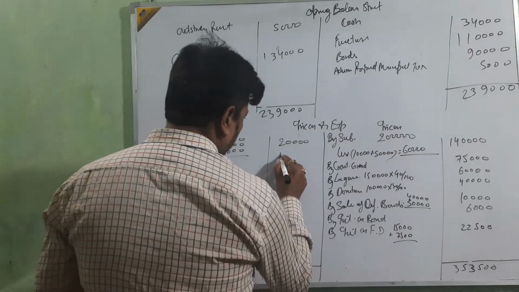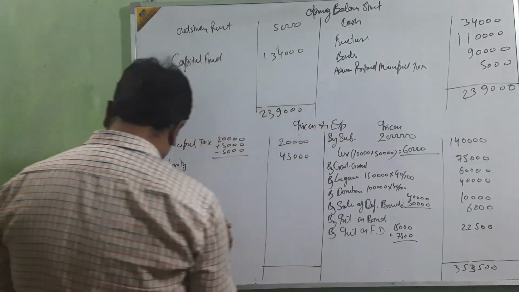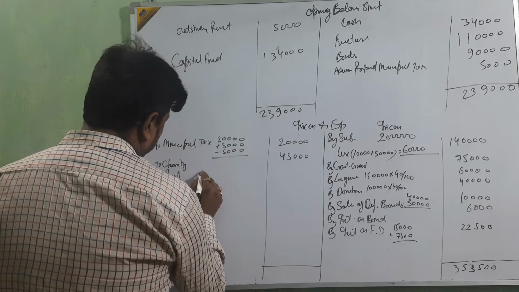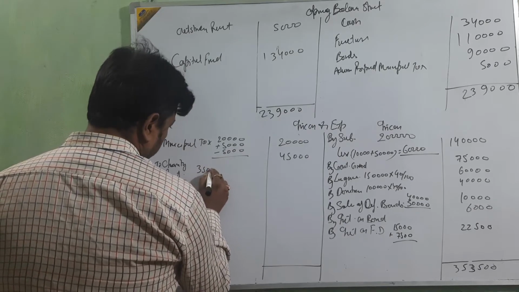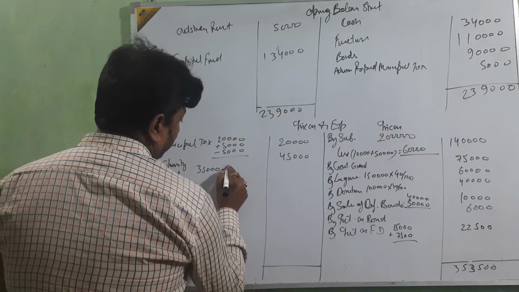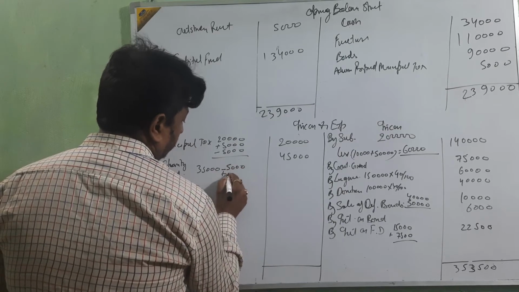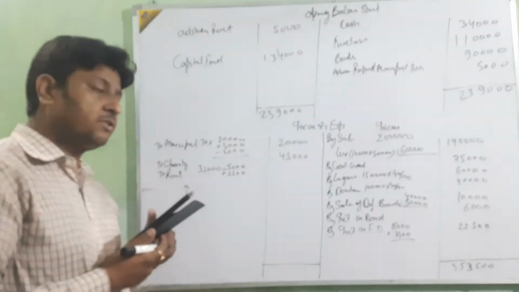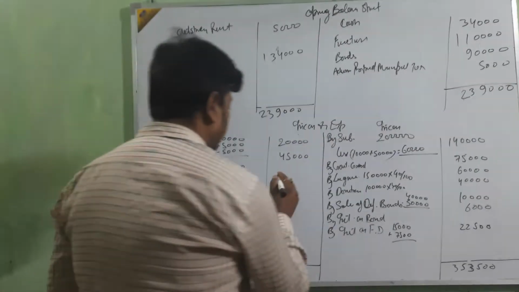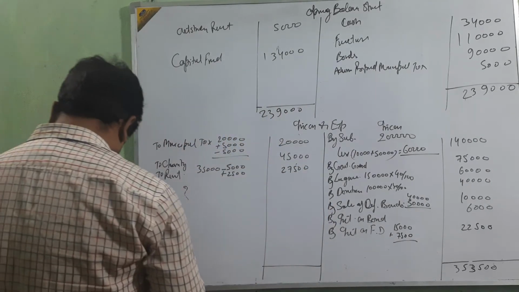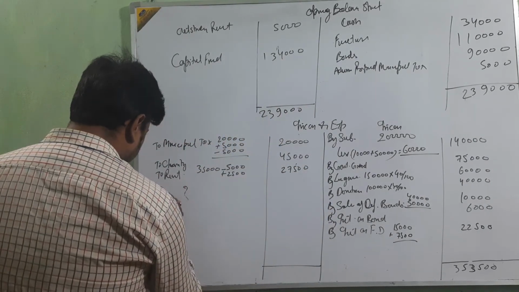That amount is 45,000. Then to rent. Rent amount is 35,000, less 5,000, add 2,500. Outstanding last year 5,000, current year 2,500. It means 27,500. Then meeting expense.